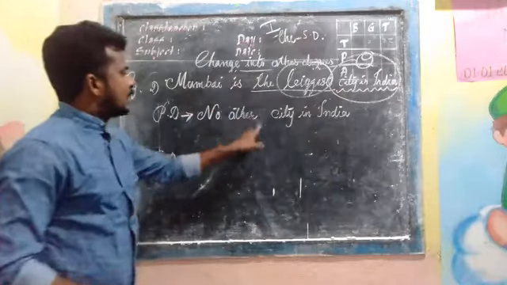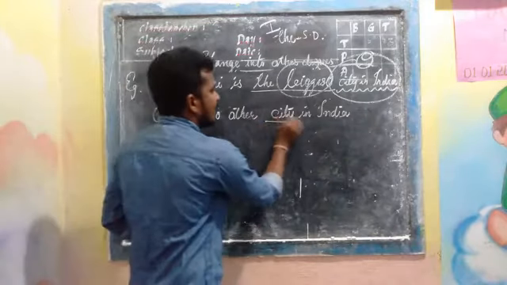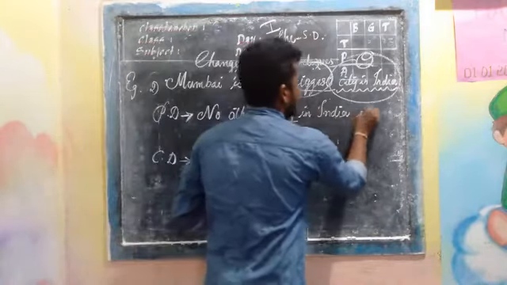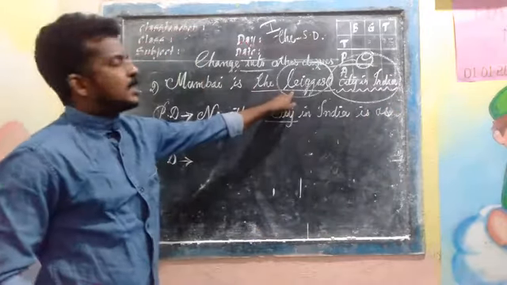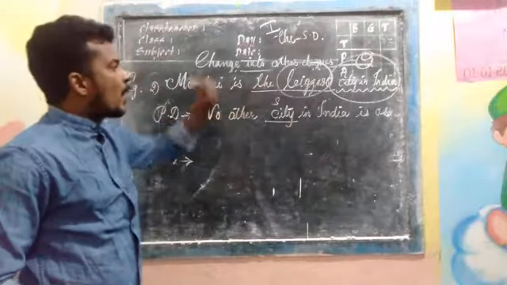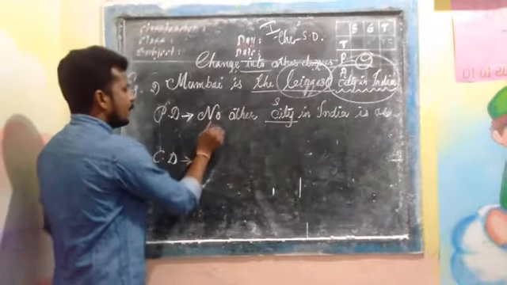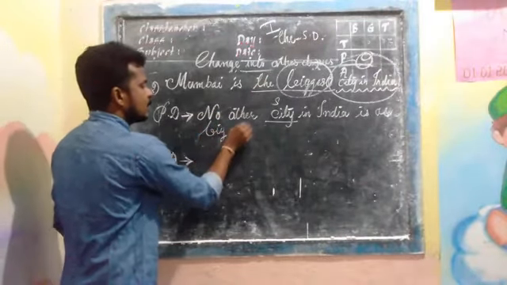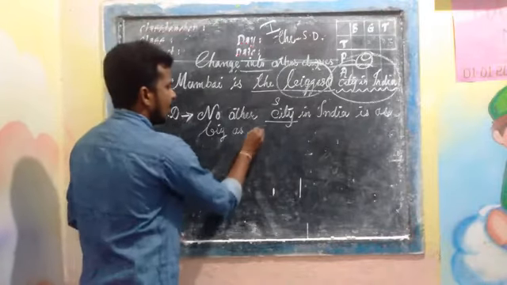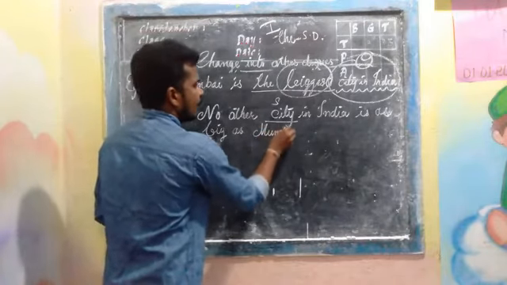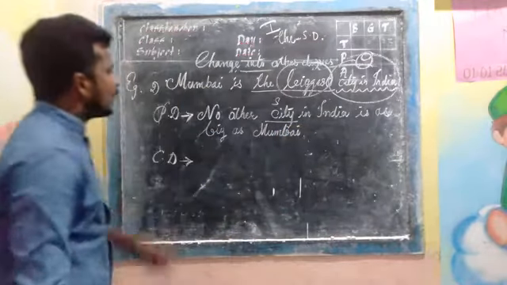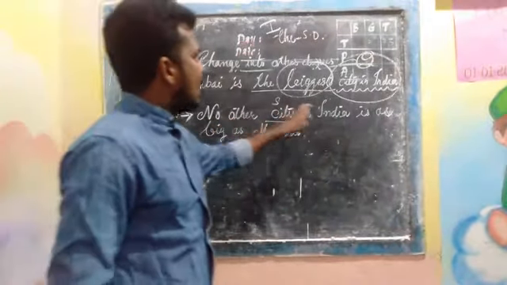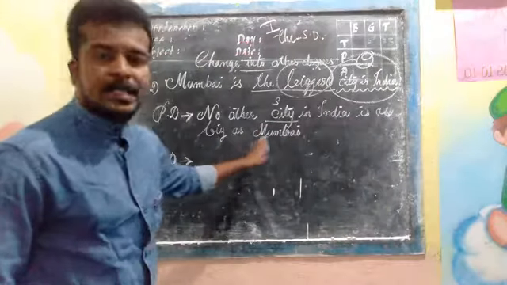No other city in India. City is singular, so we can use is. As. Then biggest is the superlative form, big is the positive form. As big as Mumbai. So the positive form is ready here: No other city in India is as big as Mumbai.